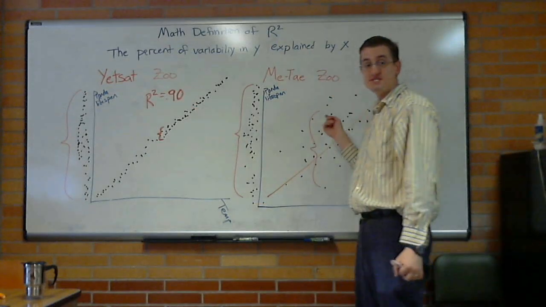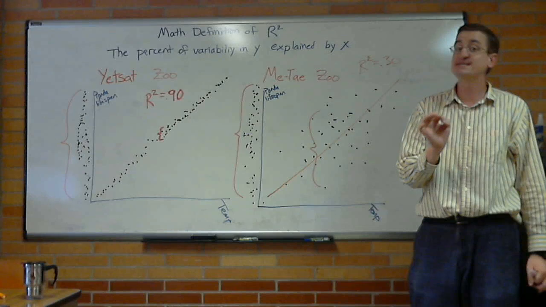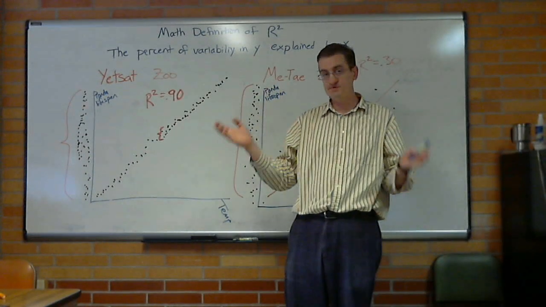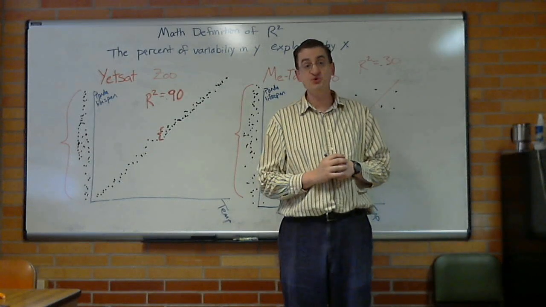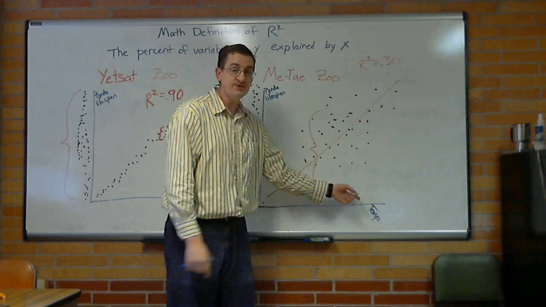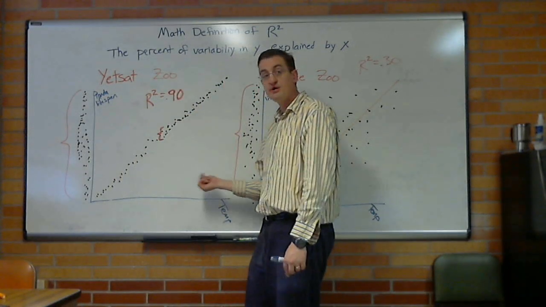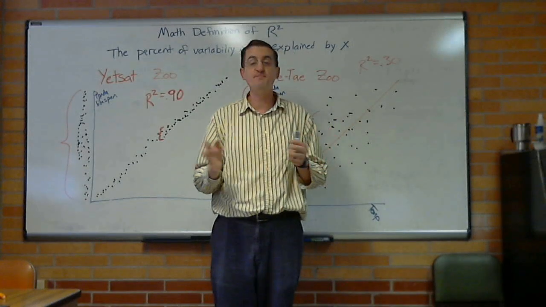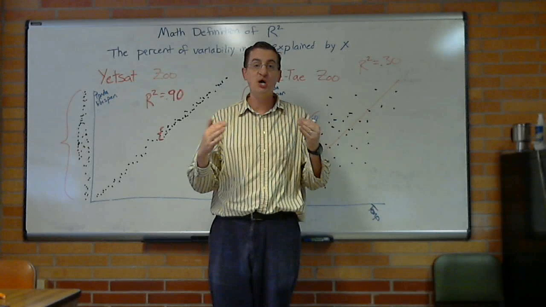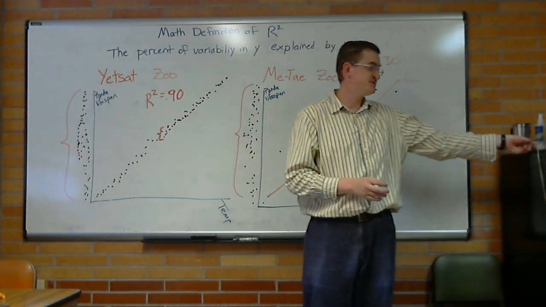Both of these have the same regression line. R squared is not the same as slope. You could have the same r squared with very different slopes. Now, it is true that we could use r squared to test whether there's a relationship. Here the relationship is weaker, here the relationship is stronger, and so we could do a test with r squared, but that's not the way we're going to do our hypothesis test. We're actually going to do a hypothesis test on the slope. But this definition of r squared is something that you are expected to know.